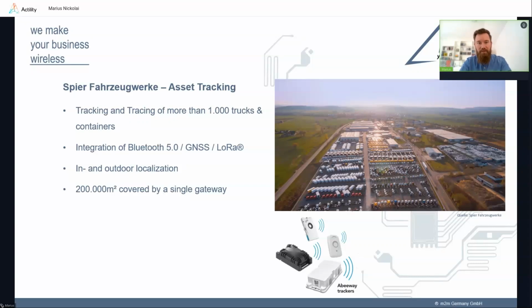The use case here is that the different vehicles on the manufacturing grounds have to be tracked. They have up to 1,000 vehicles that they are working on, and they need to find where exactly on their ground, inside these 200,000 square meters, the vehicles are placed right now, to bring them to the next production step. This is solved with LoRaWAN trackers working seamlessly indoor and outdoor. Indoor, the locationing is done by Bluetooth beacons.